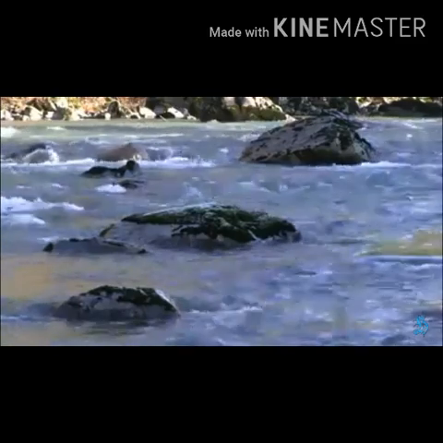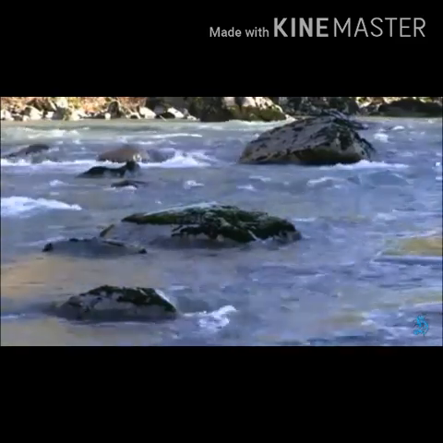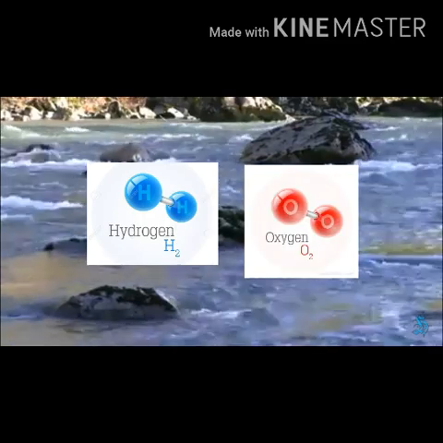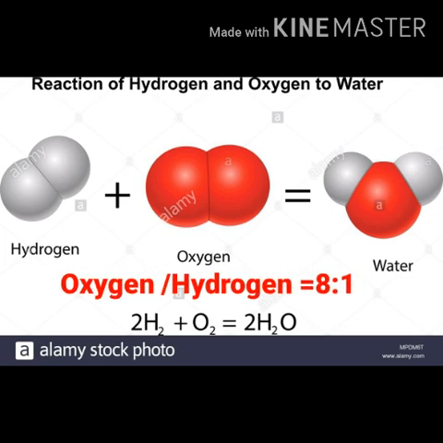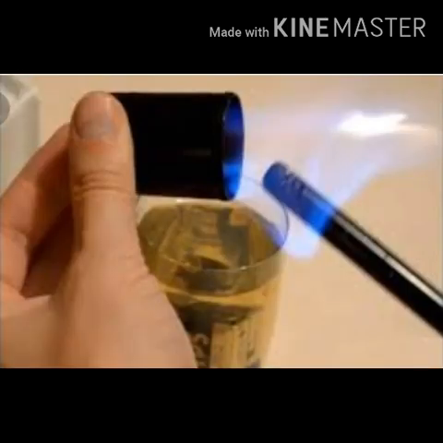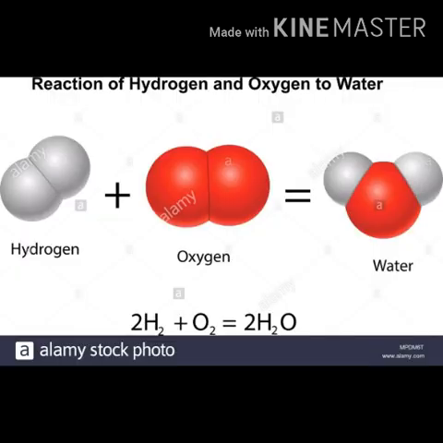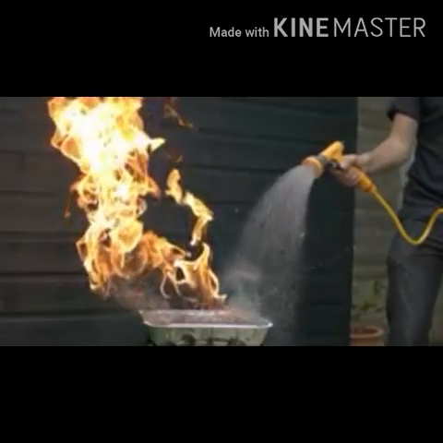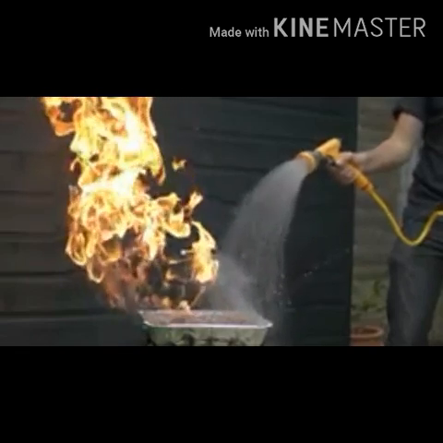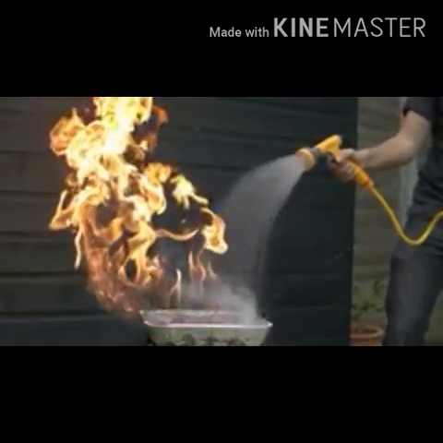Pure water is a compound formed by chemical combination of the elements hydrogen and oxygen. Whatever may be the source of water, the proportion of its constituent elements oxygen and hydrogen by weight is always 8:1. Hydrogen is an inflammable gas while oxygen gas supports combustion. However, the compound water, formed by chemical combination of the gaseous elements hydrogen and oxygen, is a liquid. It is neither inflammable nor does it support combustion. On the contrary, it helps to extinguish fire because water is a compound, and in a compound the constituents do not retain their individual properties.